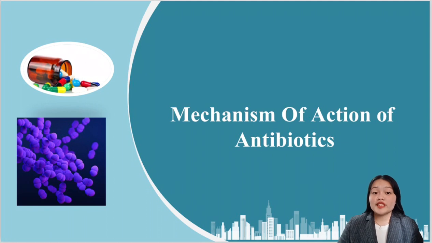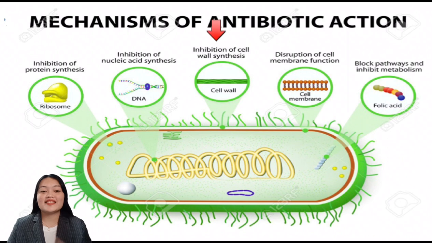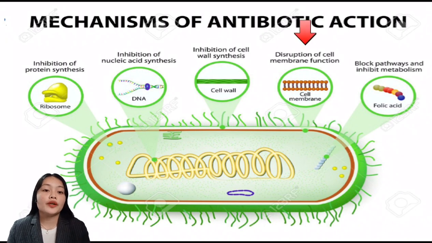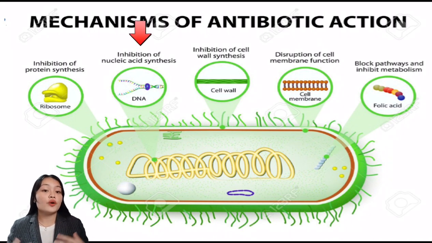And now let's proceed to the mechanism of action of antibiotics. First, let's start with inhibitors of cell wall synthesis, where the main target is the cell wall, as you can see in the photo. Then the disruption of cell membrane function, where the main target is the cell membrane. Next is the inhibition of nucleic acid synthesis, where the main target is the DNA of a bacterial cell.